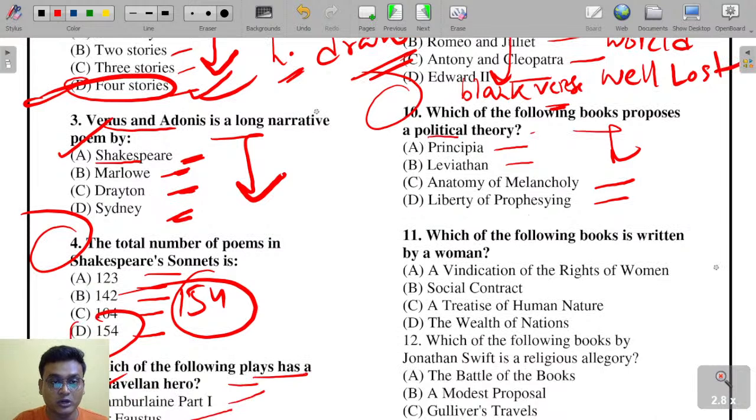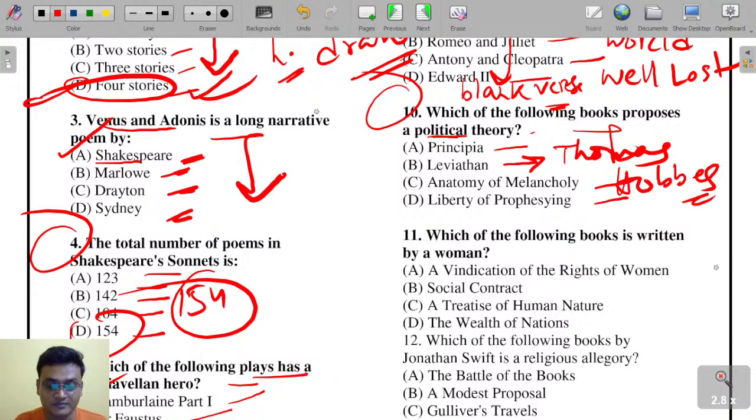Political theory, which one? Here question number 10 is on your screen. Who has written Leviathan? The political theory of Leviathan. Thomas Hobbes has written Leviathan, and it proposes a political theory. So B is the right answer, Leviathan.